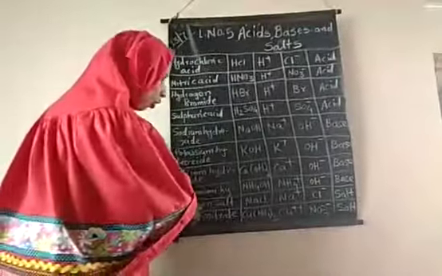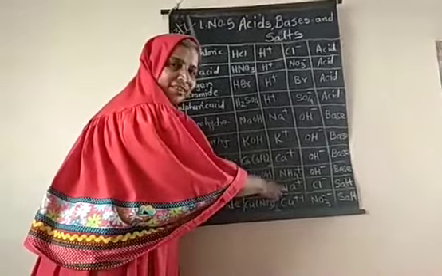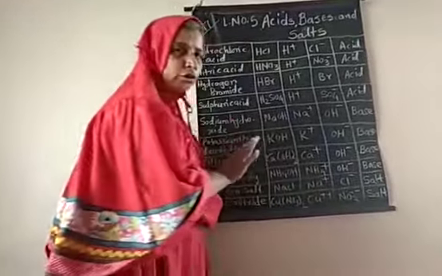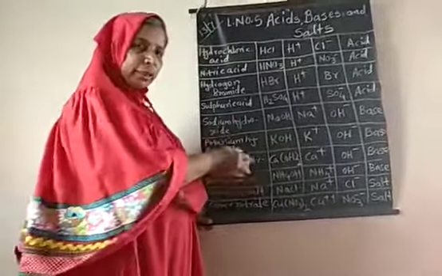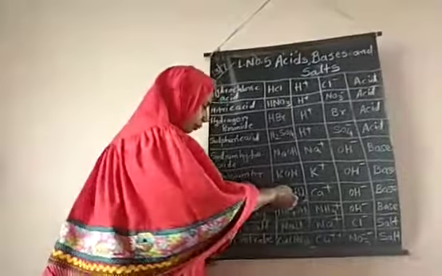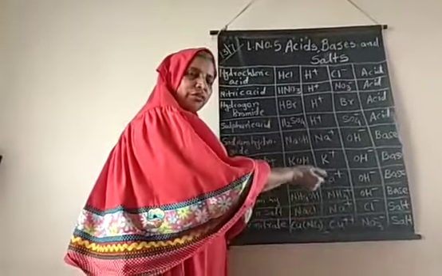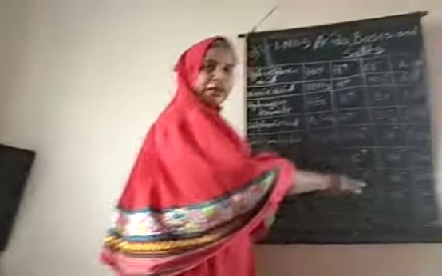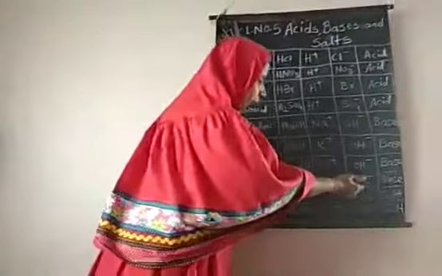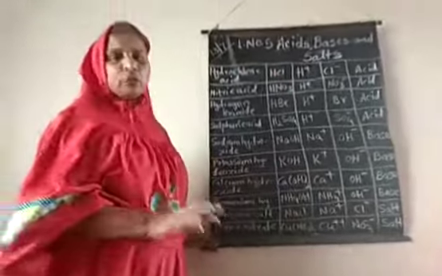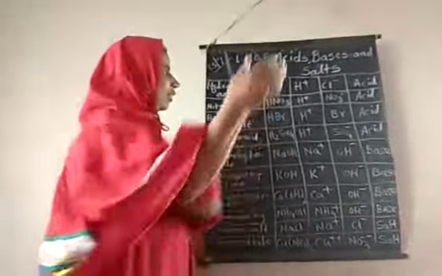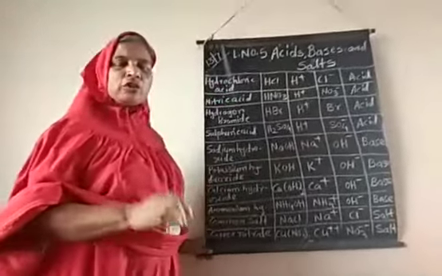So here in common salt, H plus is not there, OH minus is also not there. So the chemical whose basic radical is different from H plus and acidic radical is also different from OH minus is known as salt. So this is the definition of acid and salt.